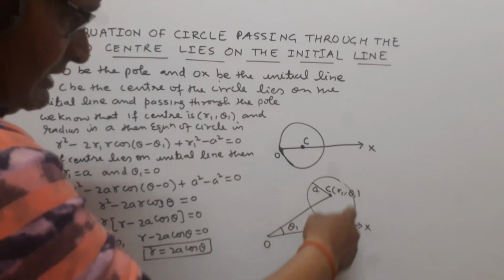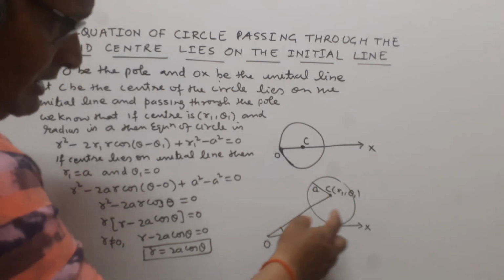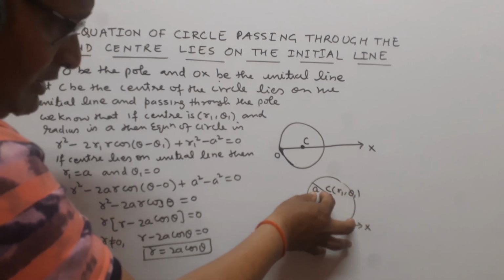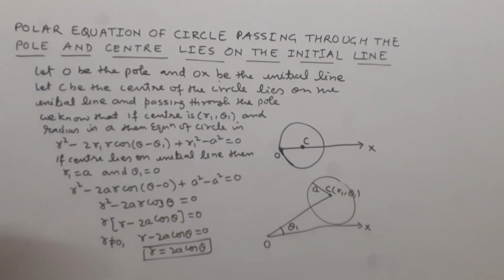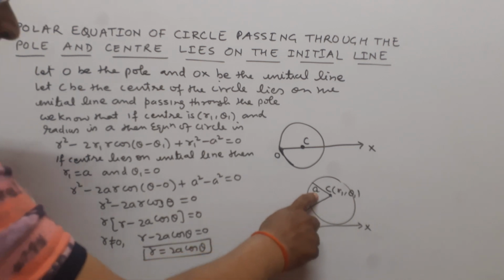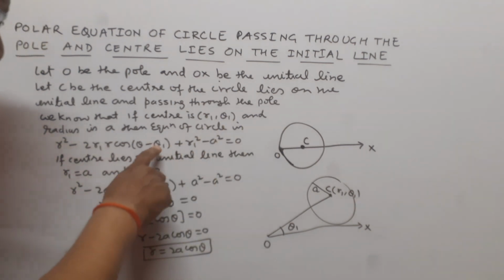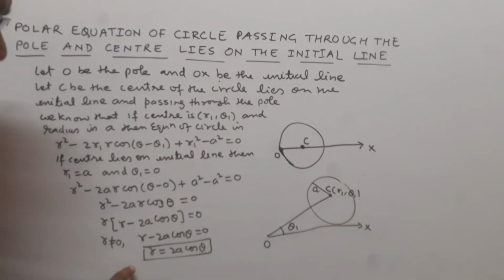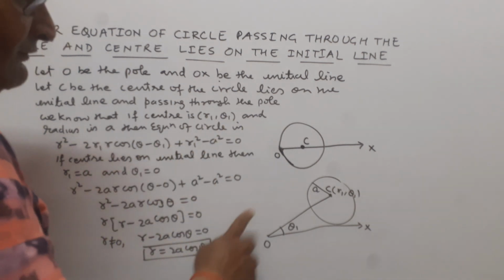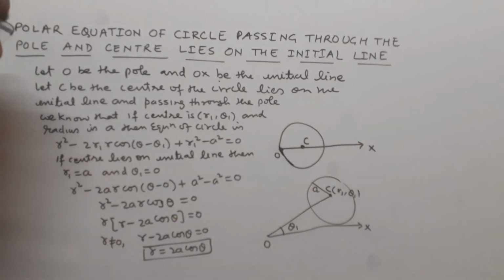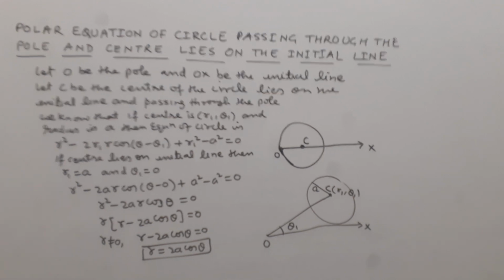And if this circle passes through the pole, this radius vector r1 becomes equal to the radius of the circle. So in place of r1 we put here a, and in place of theta 1 we put here 0. We get the equation of that circle whose center lies on initial line and passing through the pole. Now we convert this equation in Cartesian form.